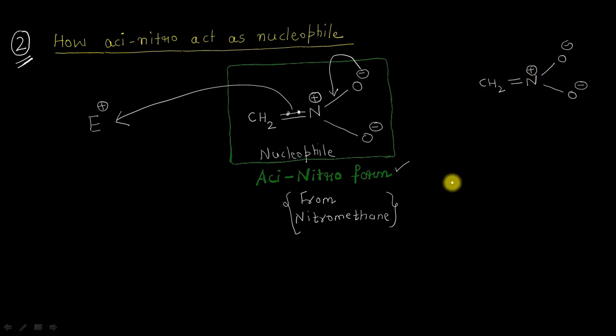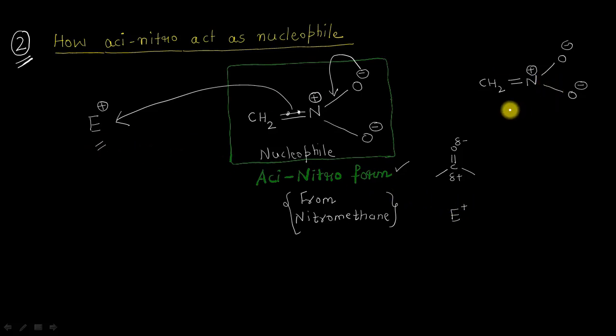So in the remaining part of this video, we will be talking about three important chemical reactions of the nitro compounds. In the first chemical reaction, we will be reacting the nitro compound with some carbonyl compound, maybe an aldehyde or a ketone. Because this carbon atom here is attached to an oxygen atom, and this being more electronegative, it has a partial negative charge, and this carbon atom has a partial positive charge, such that it can act as our electrophile, which has this positive charge, I mean this thing here.